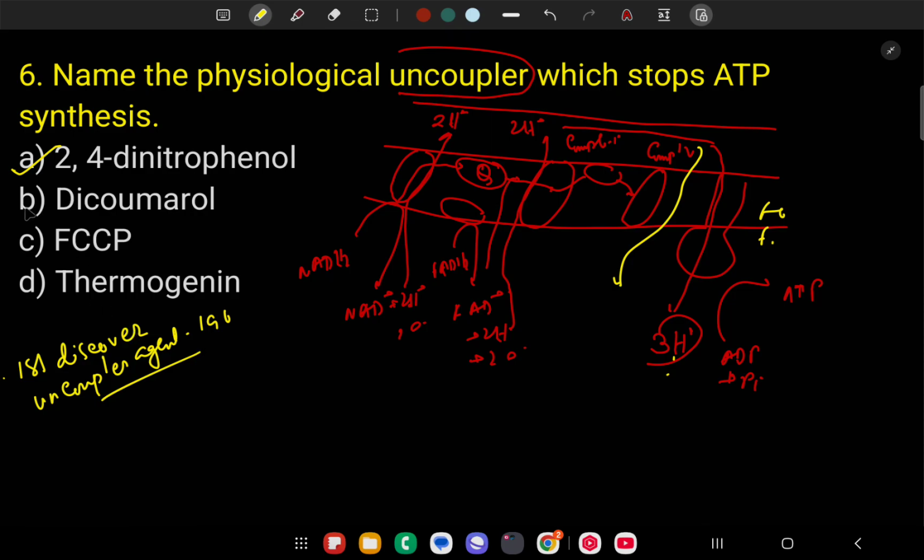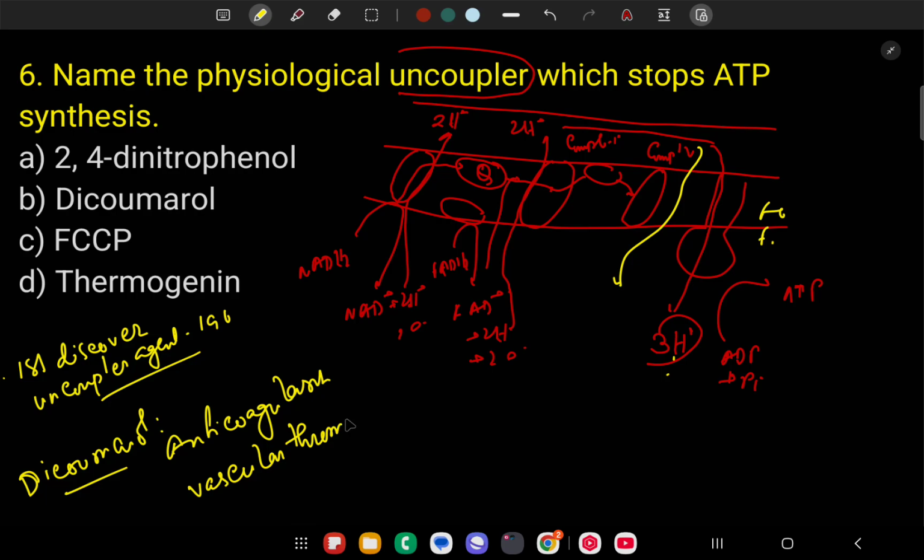Number 2 is dicoumarol. So what is dicoumarol? Dicoumarol is an anticoagulant produced from plants, and used in the treatment of vascular thrombosis or blood clotting thrombosis. So this is not an uncoupler agent.